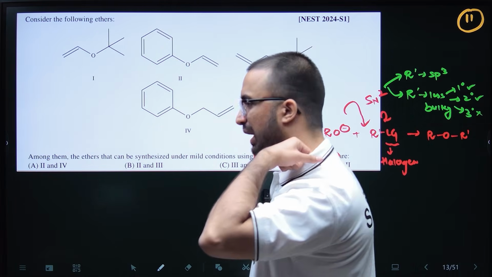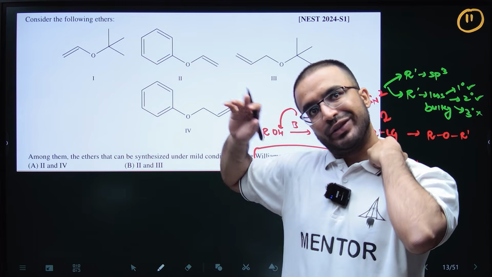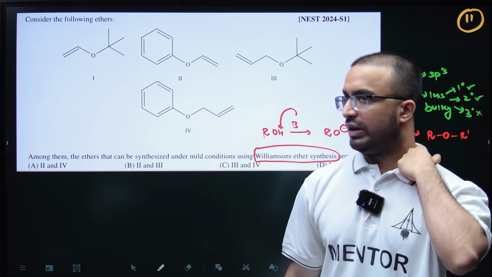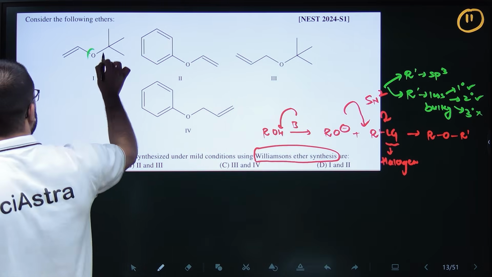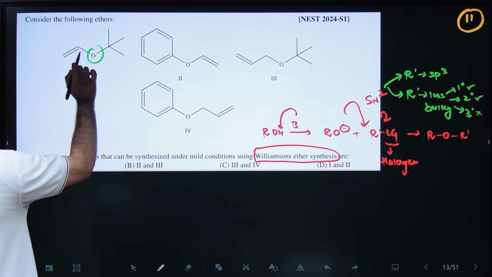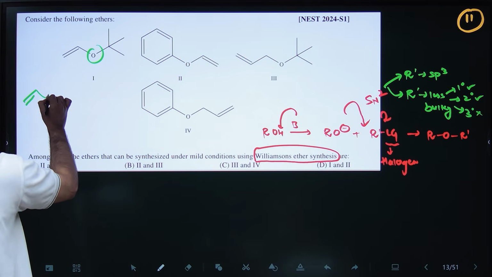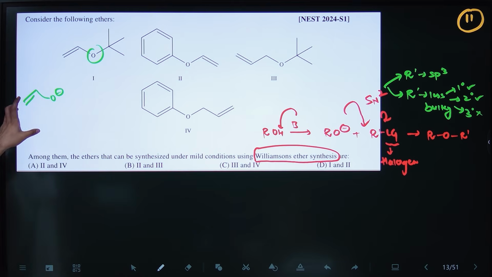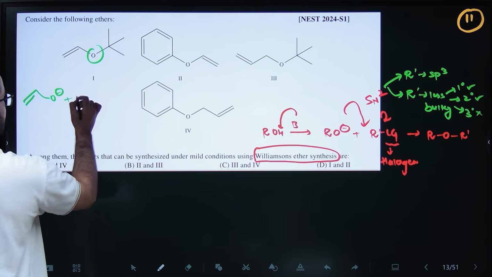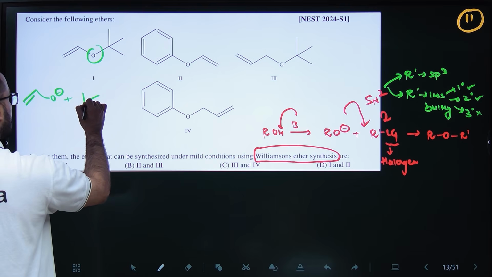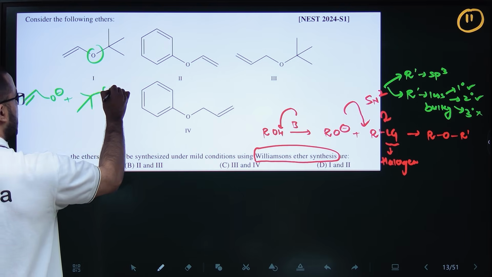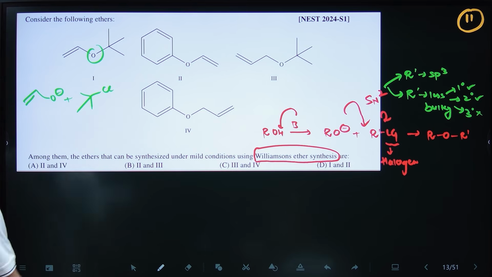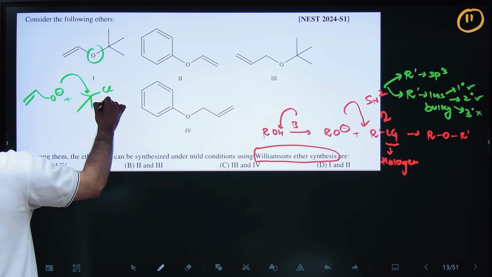So if you see, I'm just doing the first one. You have to try each and every one like that only. So this is an ether. This can be formed in two ways: either this alkoxy ion O minus reacts at Cl, for example, any good leaving group, so this will leave.